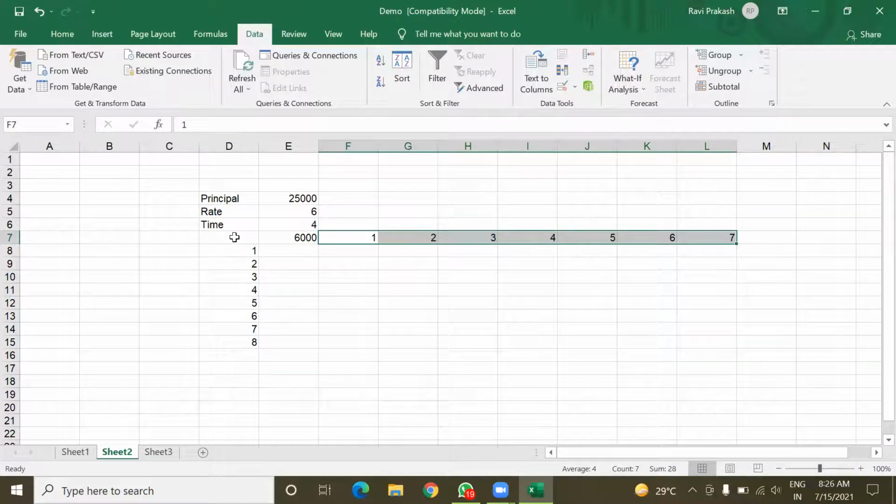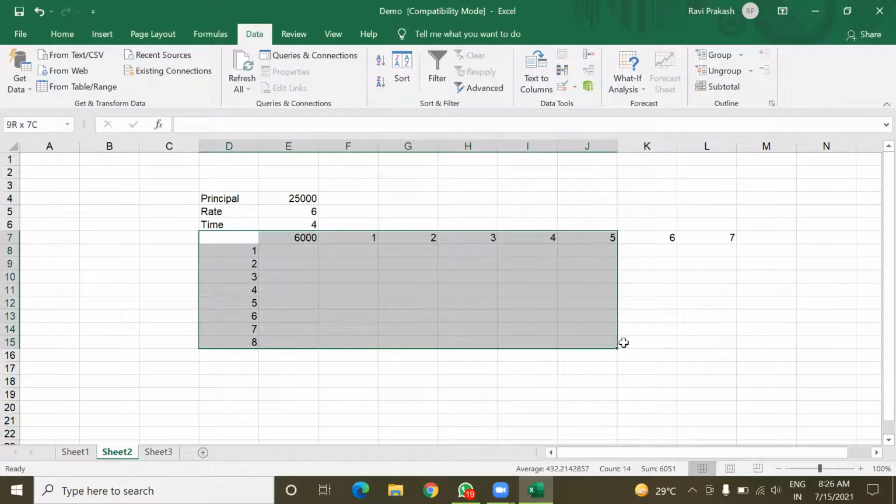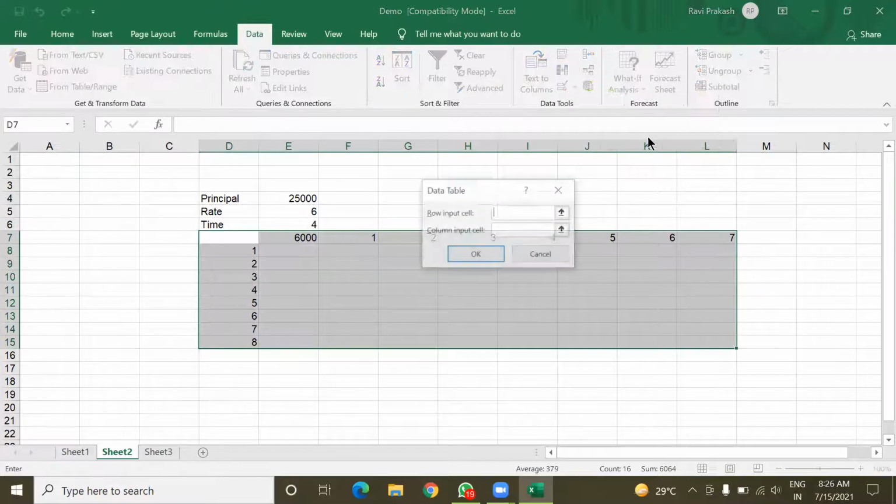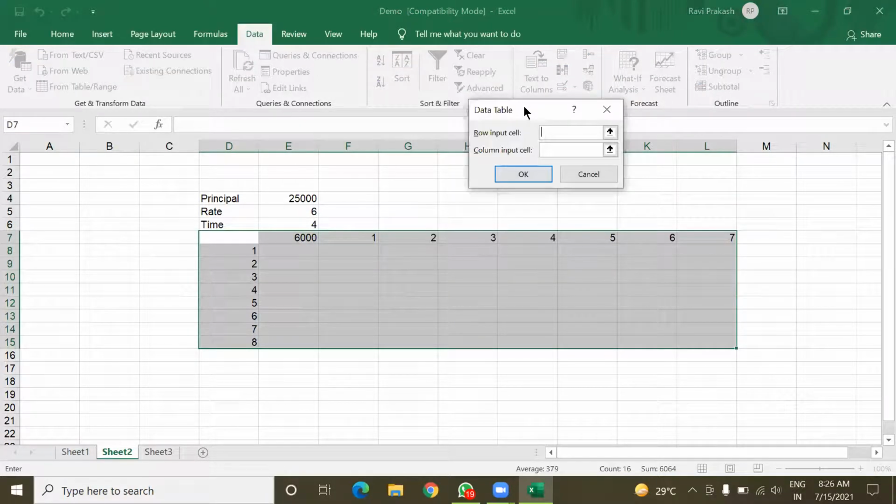To do this, we have to make a selection like this. After this, click on What-If Analysis, then Data Table. Now again it will ask for two values. In row input cell, which value should I provide here?